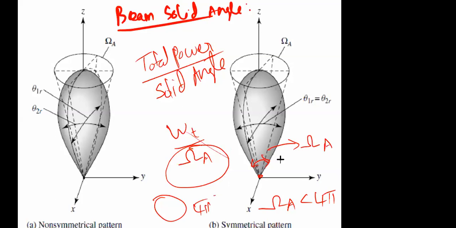Okay, so if the beam solid angle is less, then the beam width will be less. I can have a very small beam solid angle. Then if the beam width is less, the radiation will go to a farther distance, and the value of the radiation at a particular place will increase. That means you can extend your range. So that's the idea of directivity. Once your beam width decreases, then directivity increases.